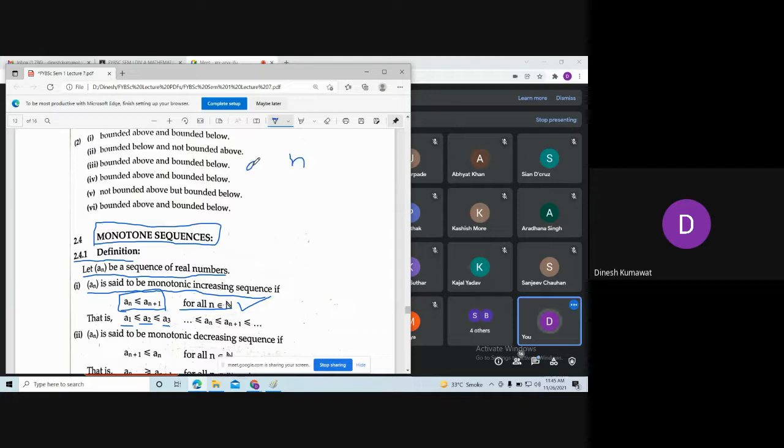If I pick our sequence to be n, that is the natural numbers, then what do we have about a1? Yes, a1 is 1. What about a2? a2 is 2. What about a3? 3. What about a_n? a_n is n. What about n plus 1?